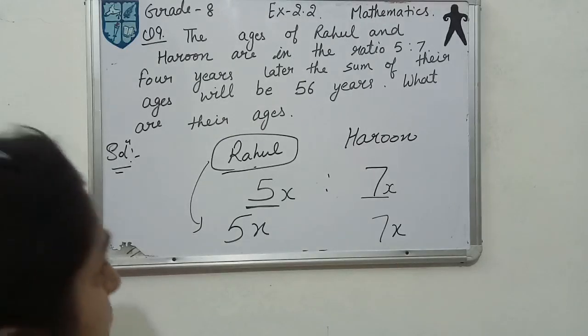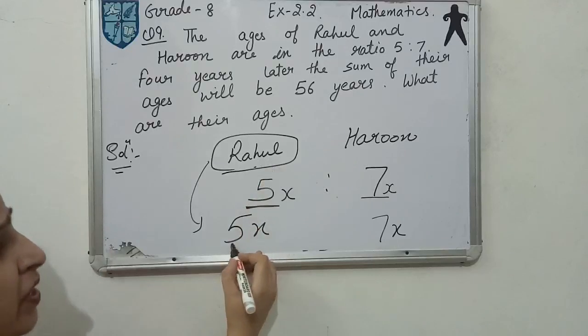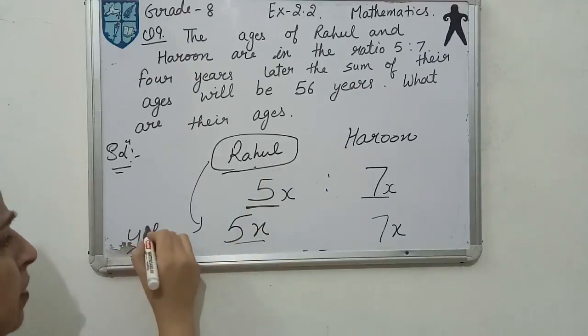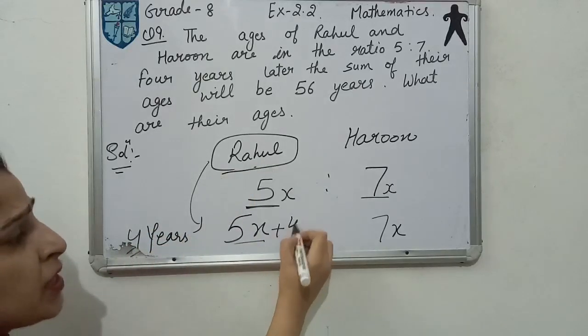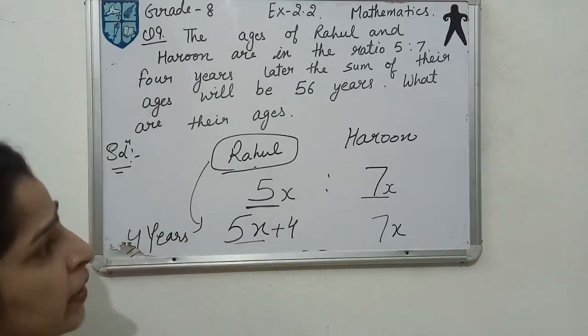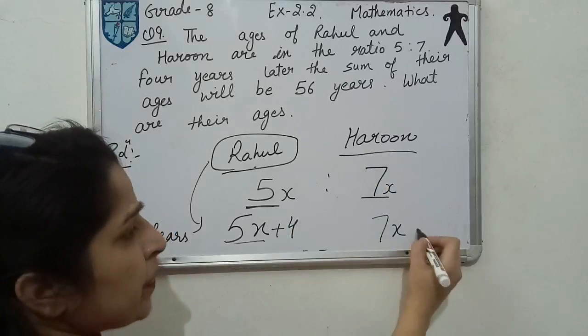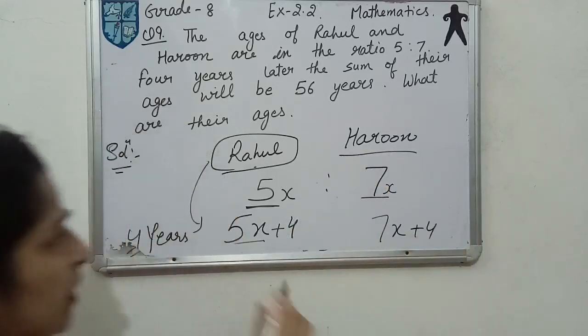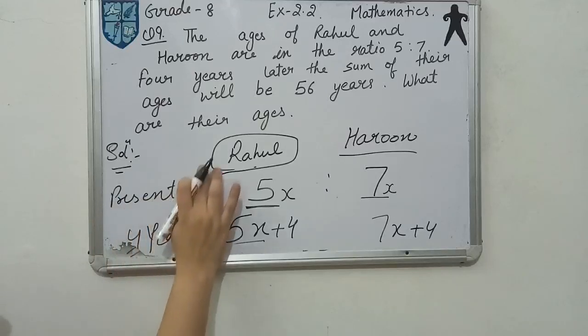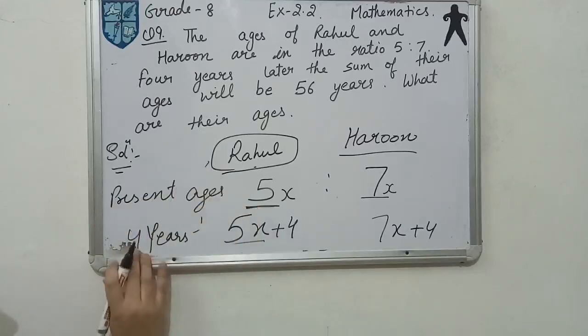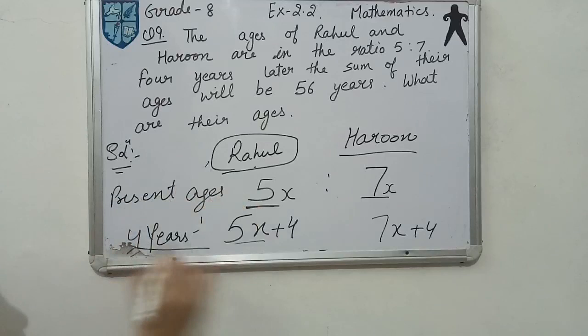So if the present age of Rahul is 5x, then after 4 years the age of Rahul must be 5x plus 4, and after 4 years the age of Harun should be 7x plus 4. There are two students, and we have first let their present ages, then we have let their ages after 4 years.